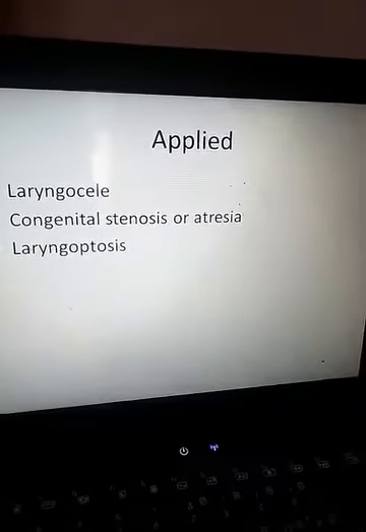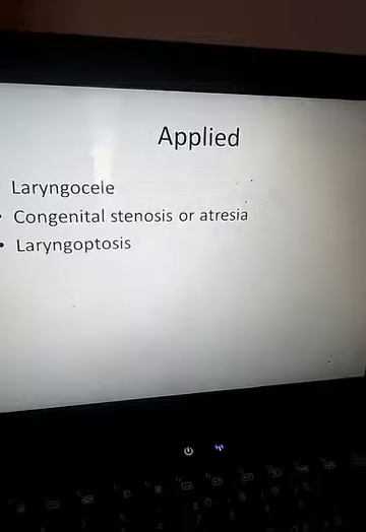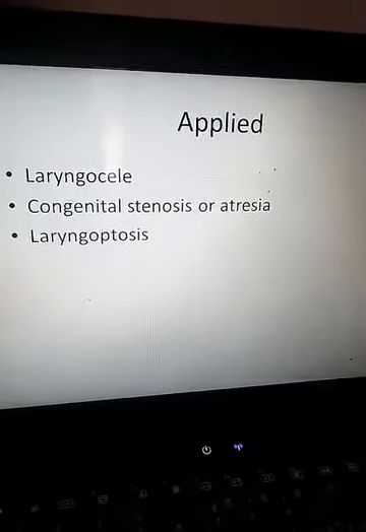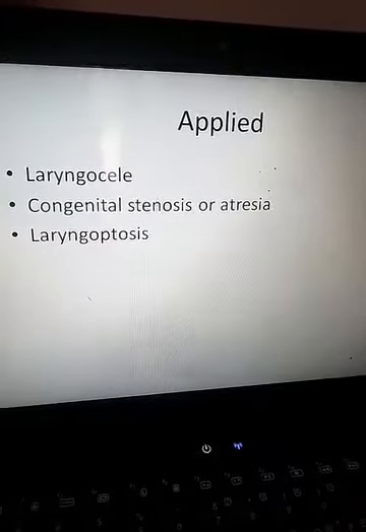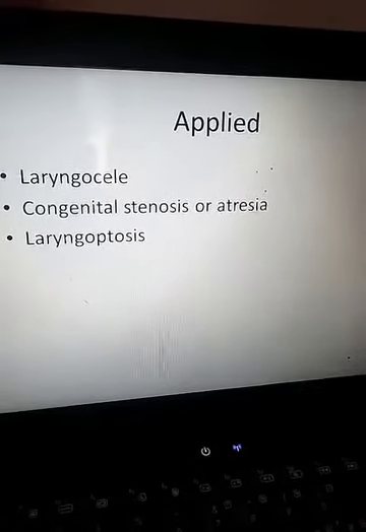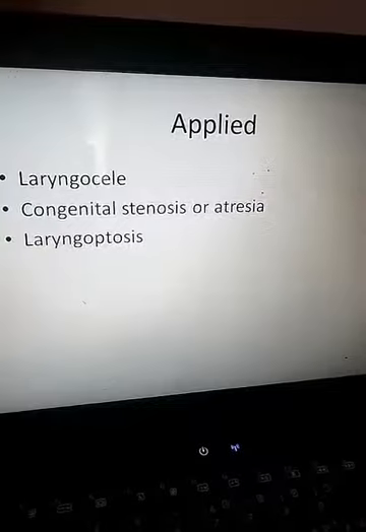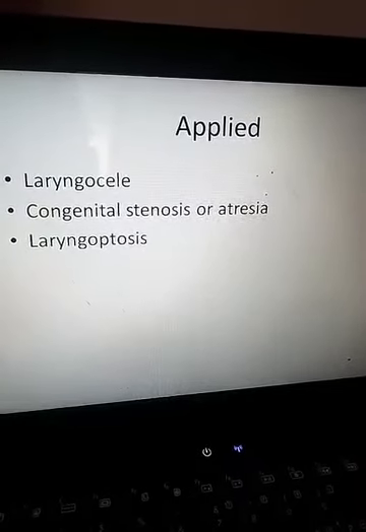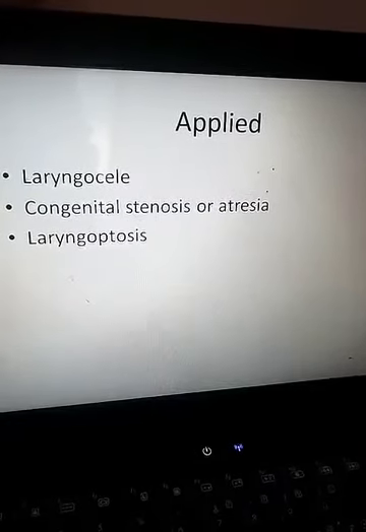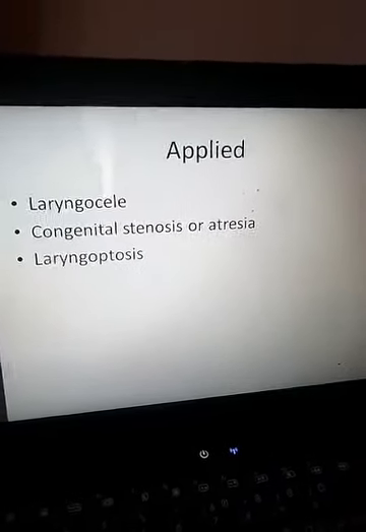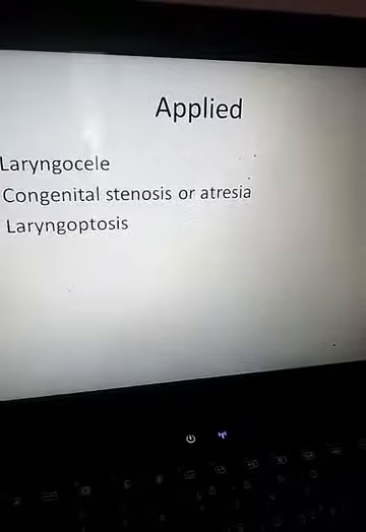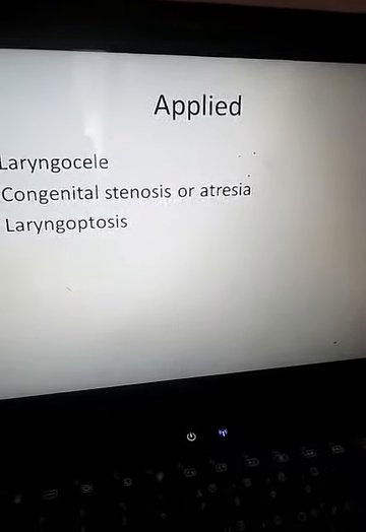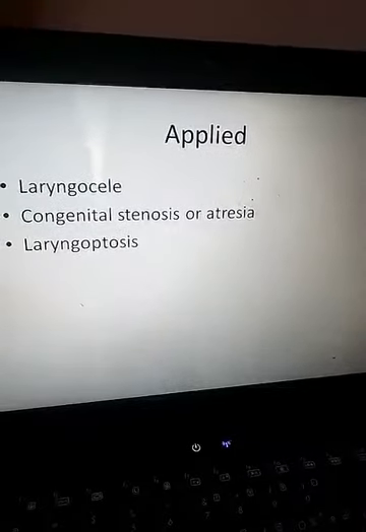Laryngocele is a condition in which the laryngeal saccule is abnormally large. It extends beyond the larynx proper and may even form a swelling in the neck. Then we have congenital stenosis. There may be stenosis or atresia, or the entire larynx or a part of it may be duplicated. Laryngoptosis is when the larynx lies low down in the neck. A part of it may be behind the sternum. One or more of the laryngeal cartilages may be absent. These are the anomalies associated with the larynx.